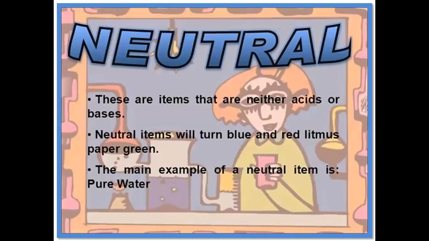Neutral substances. These are items that are neither acids nor bases. Neutral items will turn blue and red litmus paper greenish. The main example of a neutral item is pure water.